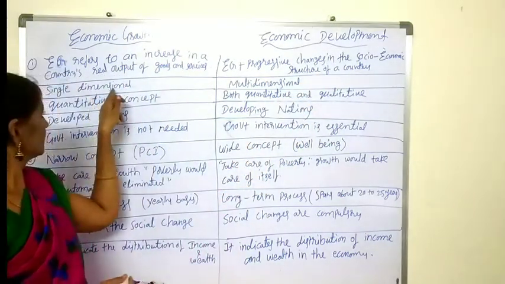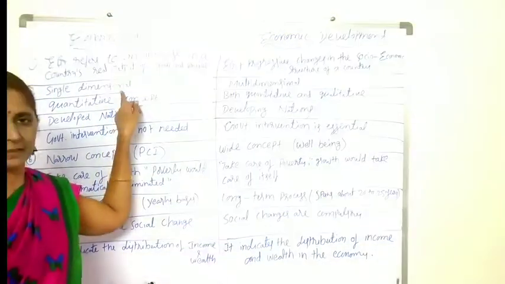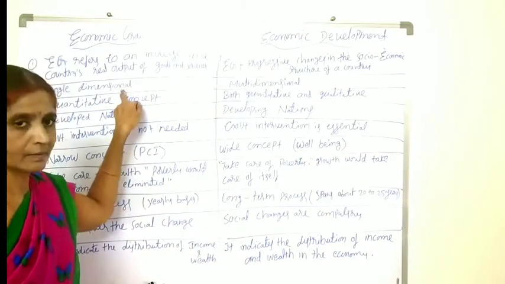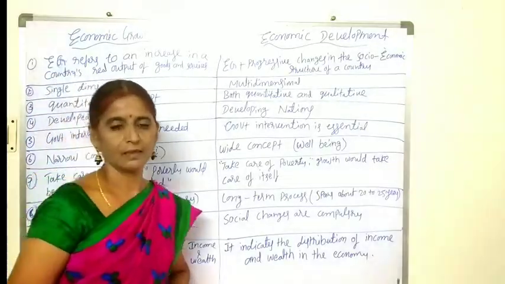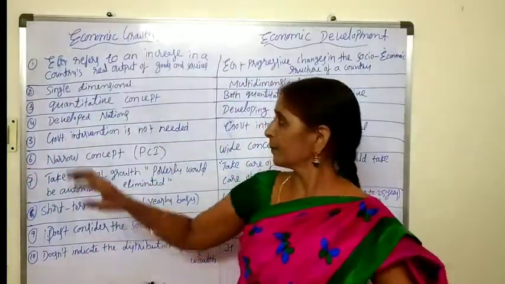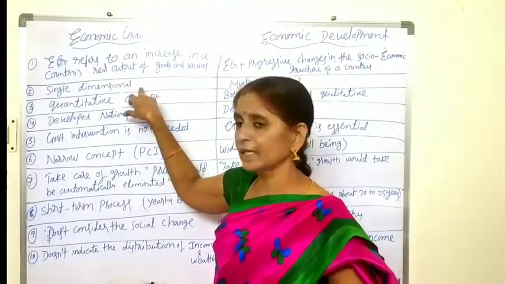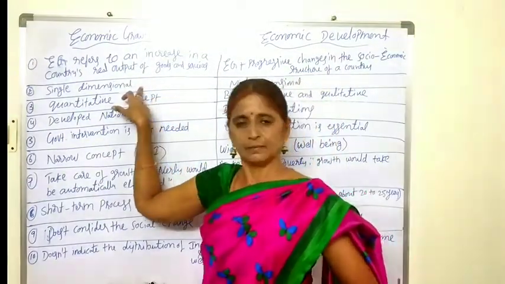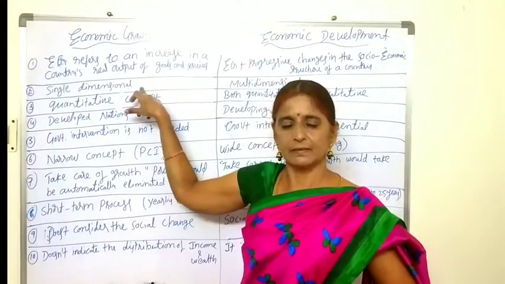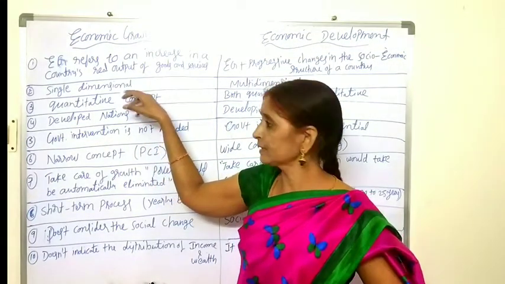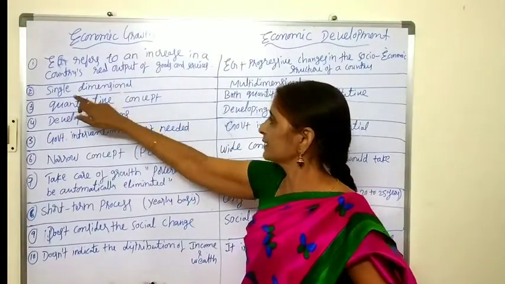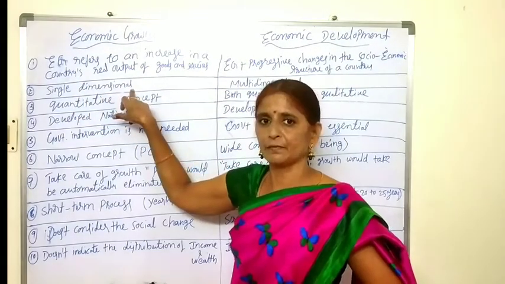Next one, growth is a single dimensional phenomenon. Why? Because it only concentrates on the rise in the production of goods and services. It is concentrating on a single element. If the country's productive capacity is increasing, it is nothing but economic growth. Since it concentrates on a single element, it is called a single dimensional phenomenon.